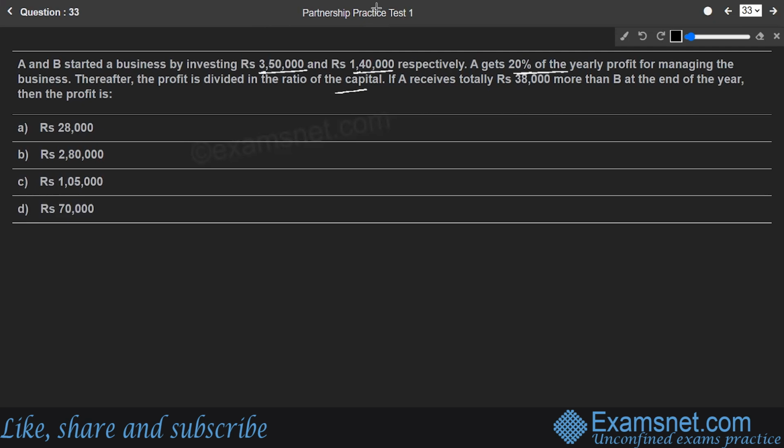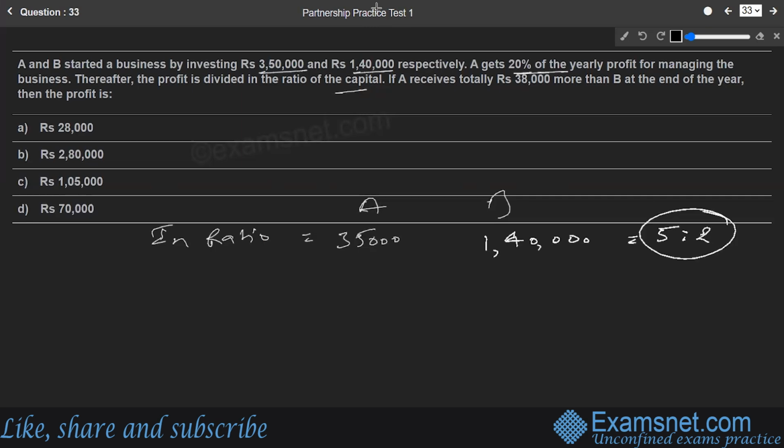Let us do that. First of all, we see the ratio of the capital of A and B, that is the investment ratio. How much is that? A invested 3,50,000 and B invested 1,40,000. So this is their investment ratio. If you simplify this, it is nothing but 5 is to 2. So the investment ratio between A and B is 5 is to 2. Okay, now the total profit is not given. They say A receives 38,000 more than B at the end of the year, but they have not given the total profit.